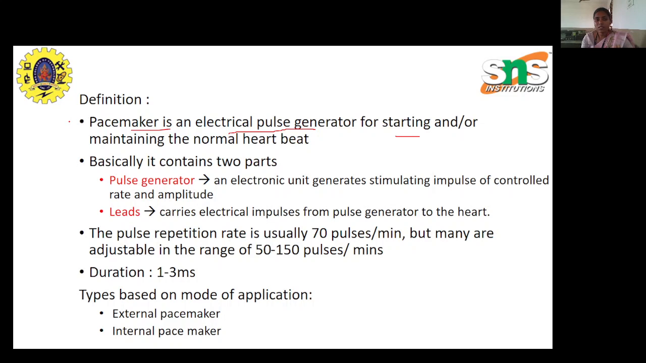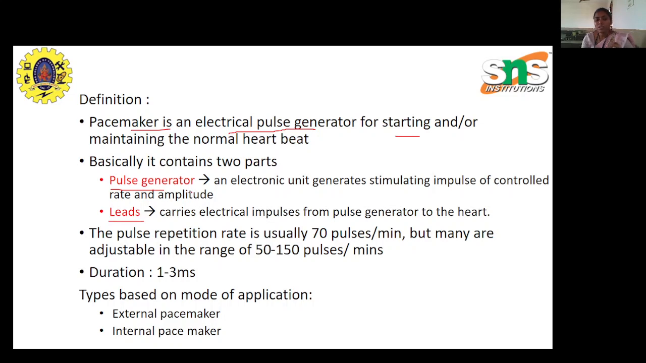So the definition is: the pacemaker is an electrical pulse generator which is mainly used for either initiating or maintaining the normal heartbeat. As we now know what the pacemaker is and what its function is, we come to know the main parts used in the pacemaker to play its role. It has two components, right? One is the pulse generator, another is the leads.